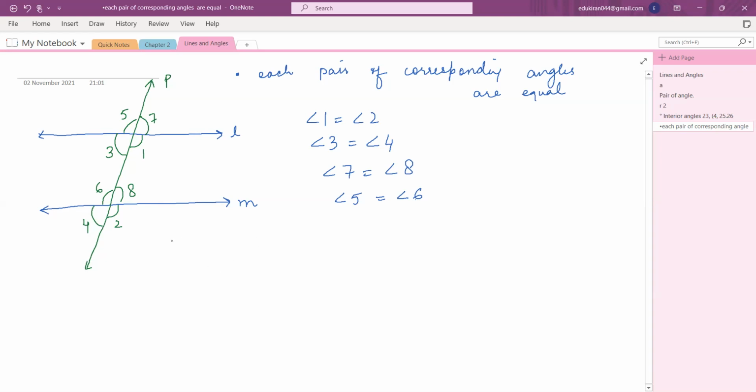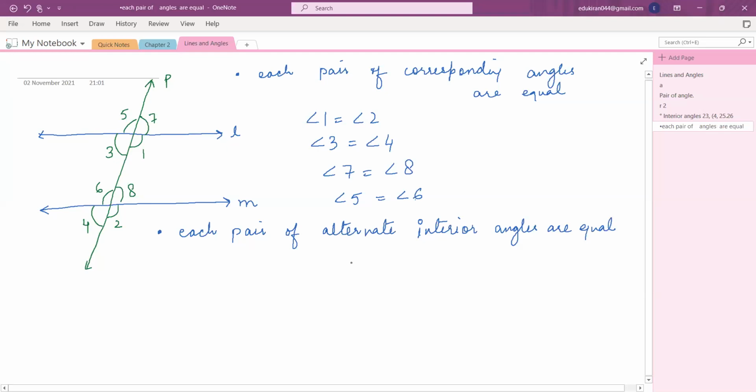Done, ma'am. Okay. Now the next important thing: each pair of alternate interior angles is also equal. All right, so alternate interior angles are going to be equal.